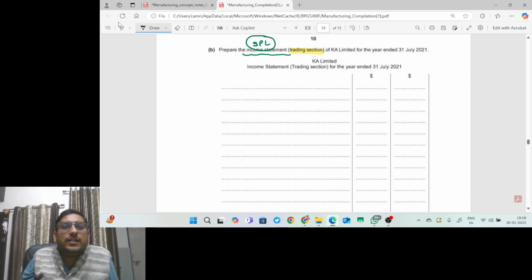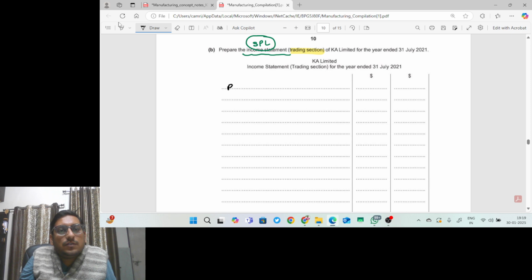So now quickly calculate revenue. Now in this question, since trading account is only asked, we'll prepare only up to trading section, that is gross profit. But for your understanding, I will prepare the whole profit and loss and we'll get profit for the year. But in examination, if it is specific that you have to prepare up to trading section, don't prepare the whole profit and loss, because you will not get any other marks and the time will be wasted. I hope I am clear to you, right?